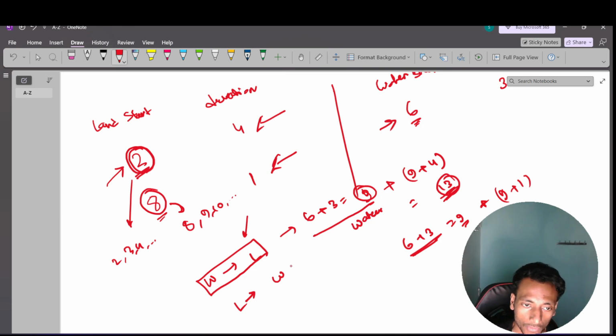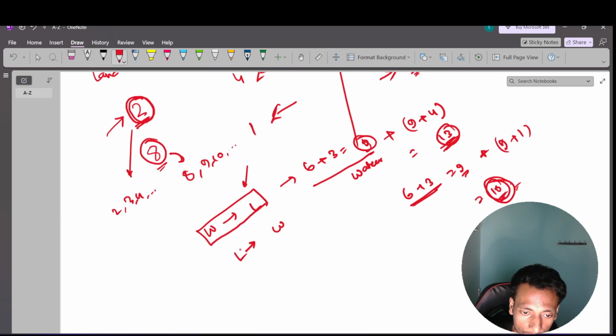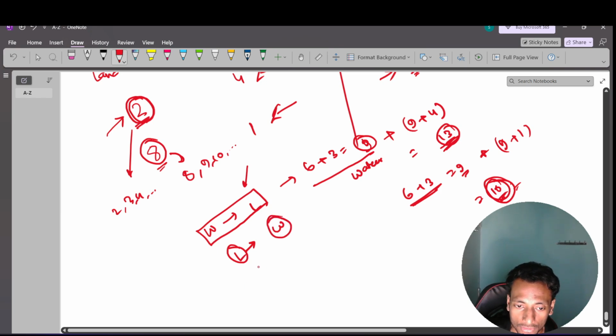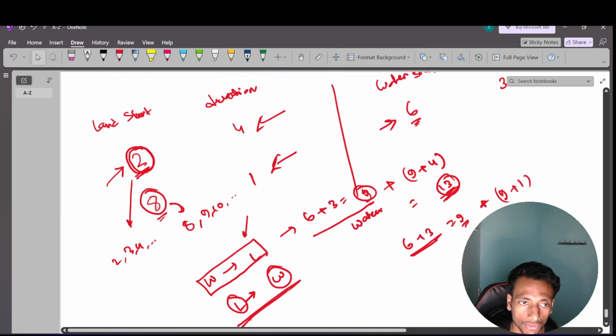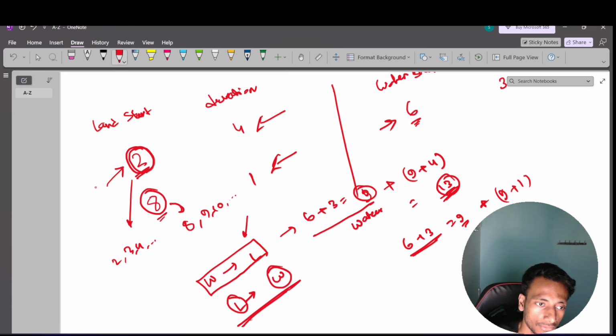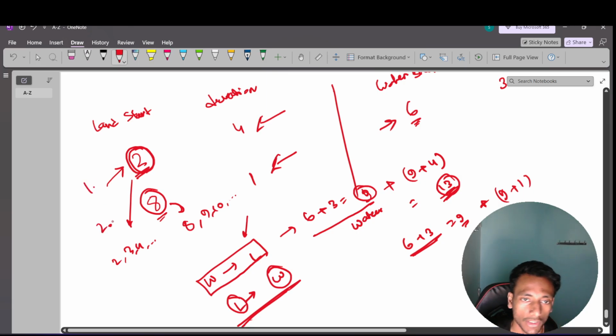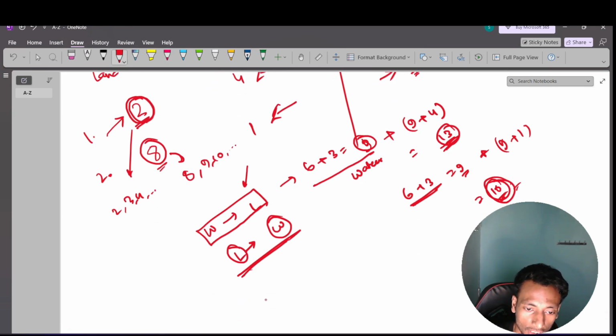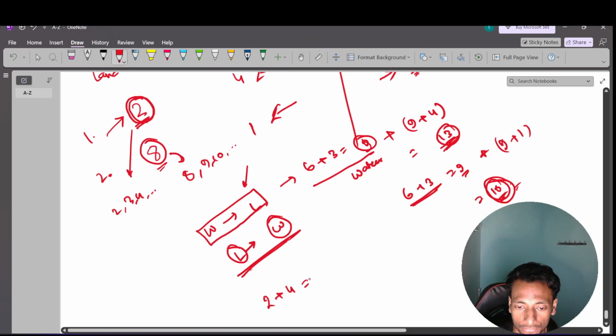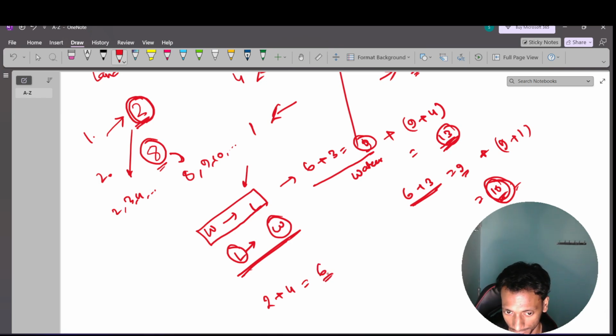Clear? Now if I want to experience the land ride first, then the water ride, there are two options to complete the land ride. One is the first event and this is the second event. If I choose the first event, it will start from 2 and take 4 minutes, so it will end at time 6.